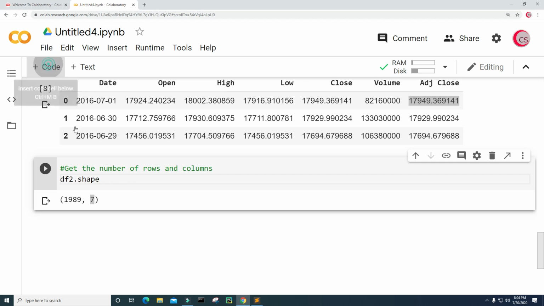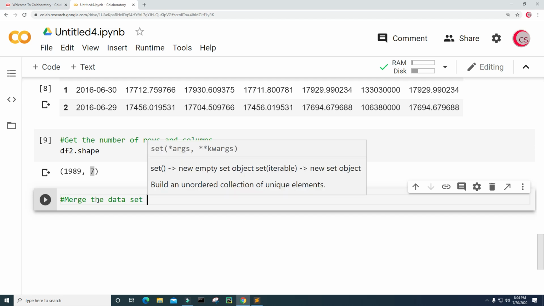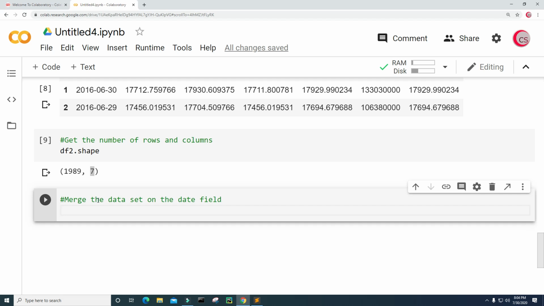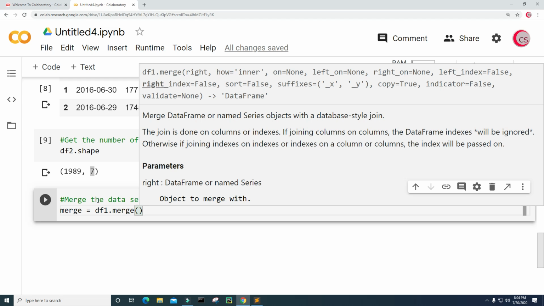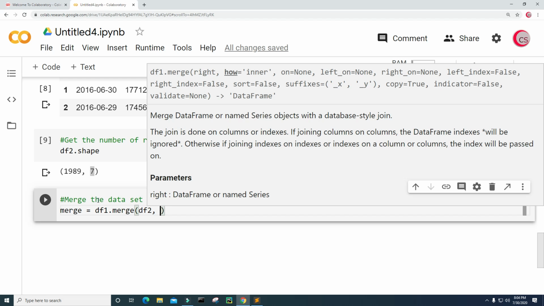Let's go ahead and create a new cell. And I really want to create my own data set. So what we're going to do is we're going to merge these 2 data sets. So let's go ahead and put that here. Merge the data set. And we're going to merge it on the date field. All right, so I'm going to create a variable called merge, and I'm going to set it equal to df1.merge, and we're going to merge df1 with df2, and we're going to do something called an inner merge.